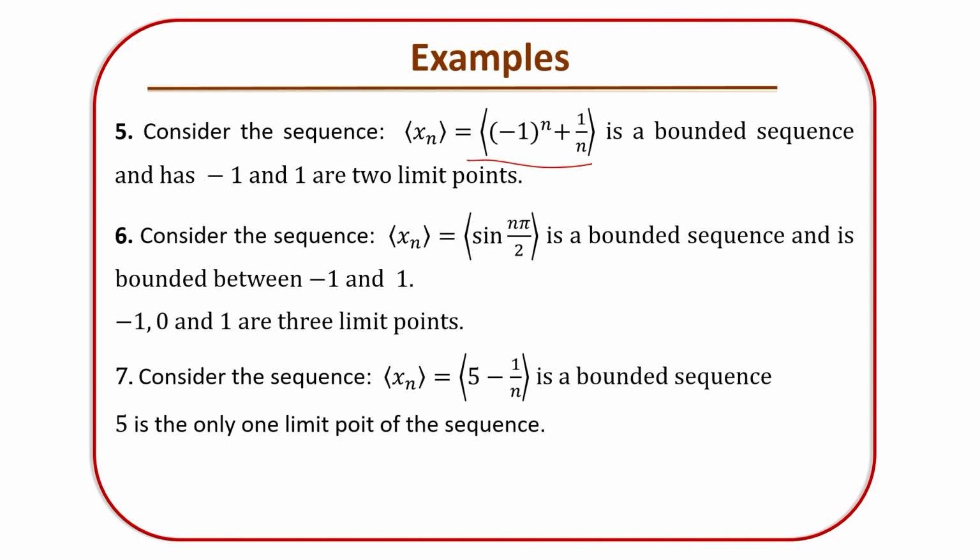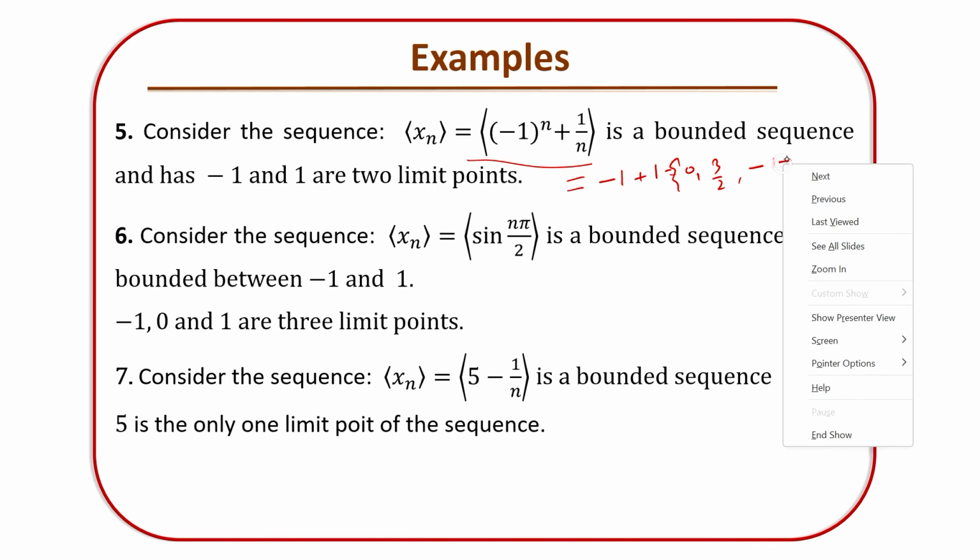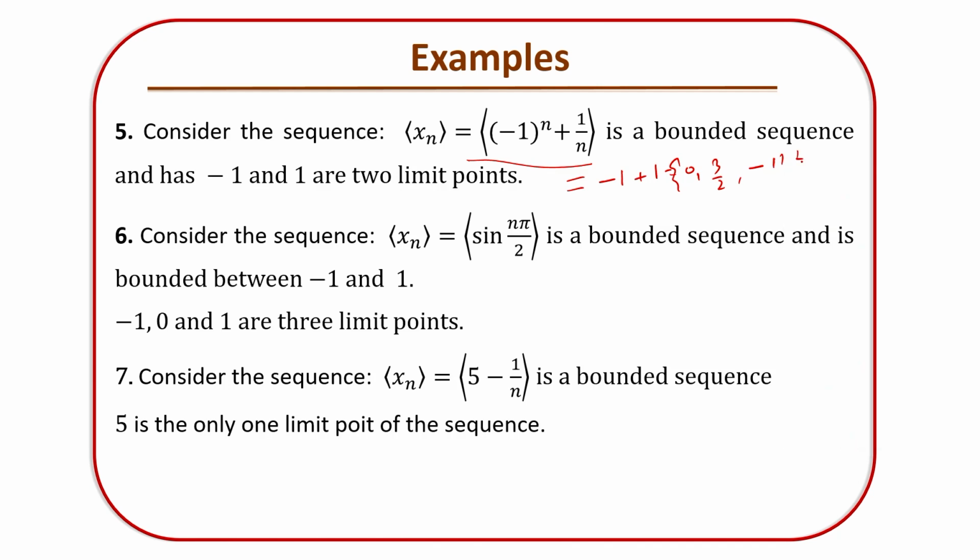Now you can explore this sequence. The first term is -1 + 1, which is equal to 0, and the second term is (-1)^2 + 1/2 = 1 + 1/2 = 3/2. This is 3/2, and the third term is -1 + 1/3.